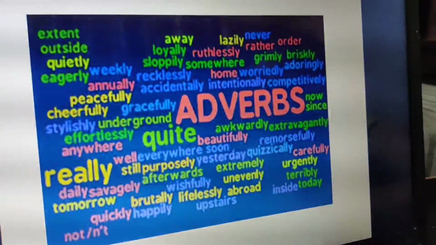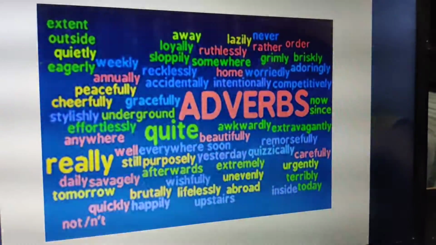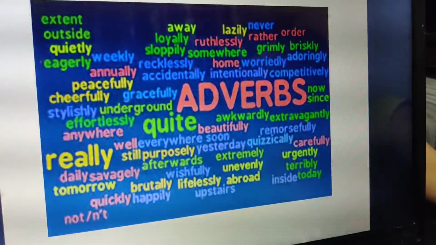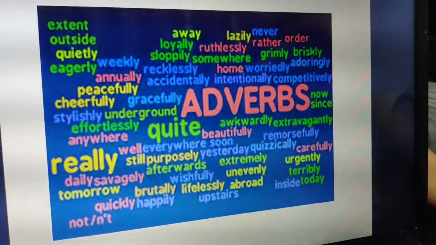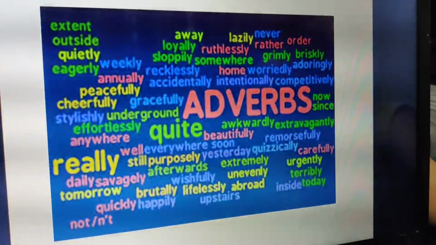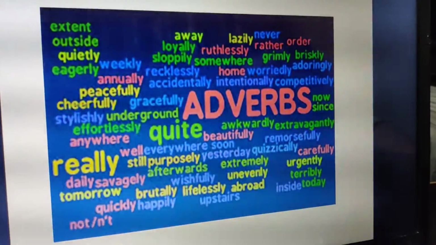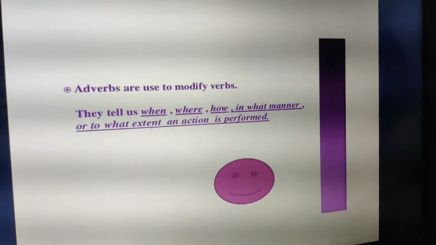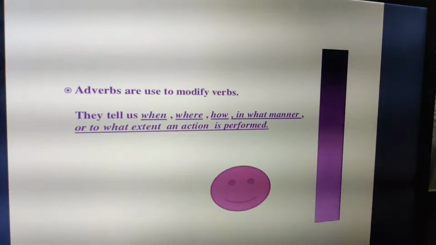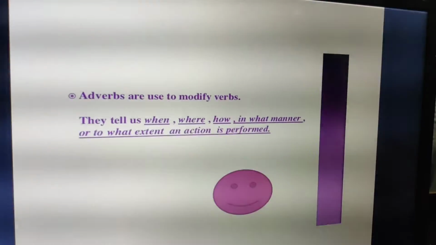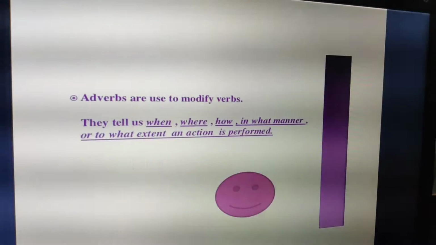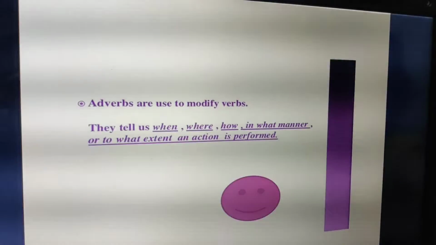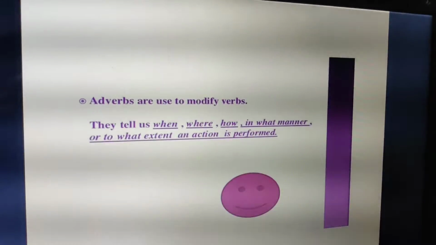What do we call them? Adverbs. So you can see there are a number of adverbs written over here: quite, everywhere, soon, remorsefully, yesterday, extremely, terribly, inside, outside, quietly, home, loyalty, tomorrow, daily, anywhere, underground. These are all what? Adverbs. Okay, so we are going to study adverbs today. So what are adverbs? The words that are used to describe or modify verbs are known as adverbs. They tell us when, where, how, in what manner, or to what extent an action is performed. They answer the questions how, when, where, to what extent, in what manner.